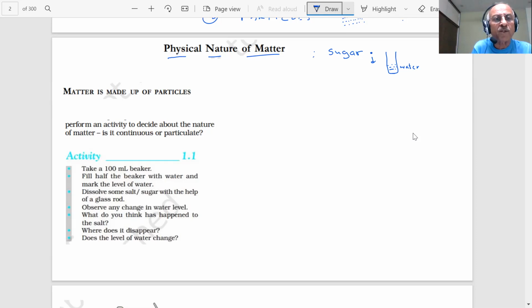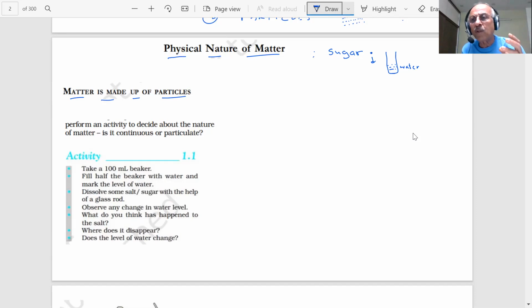So the first question is this: is matter made up of particles? Therefore, students, we will perform an activity, or what we call an experiment, student. In the science lab, we perform experiments to verify certain things.